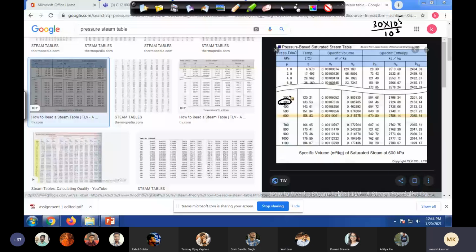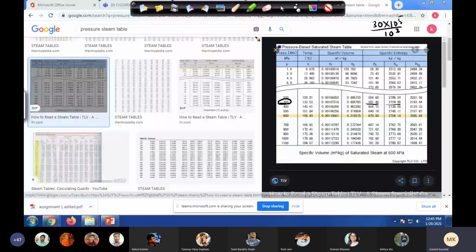Yes, sir. SG and SF are missing here, but can you see HF and HG, this one and this one? Similarly, you will find SG and SF also. That is missing in this table. Is it clear? Yes, sir. And then we noticed that when we noted down SG and SF, our value of entropy at stage 2 is in between those two. That's why we say it's a mixture of both liquid and vapor. Clear? Yes, sir.